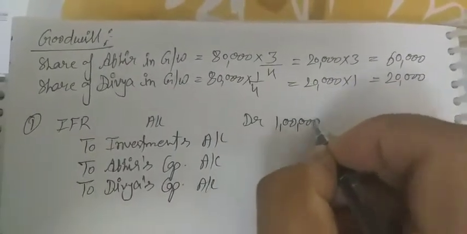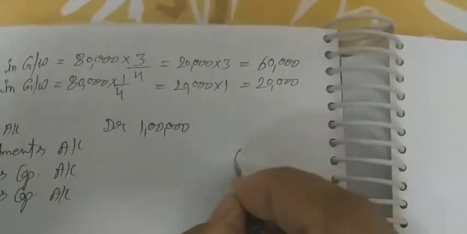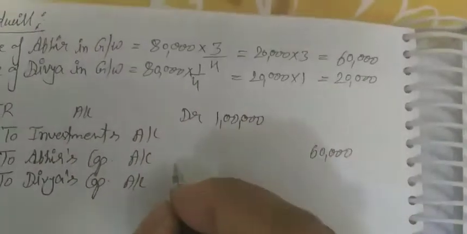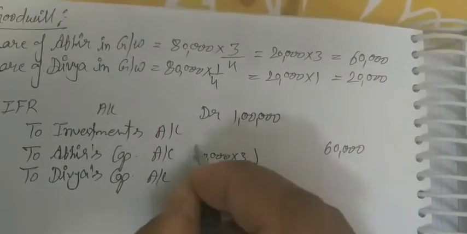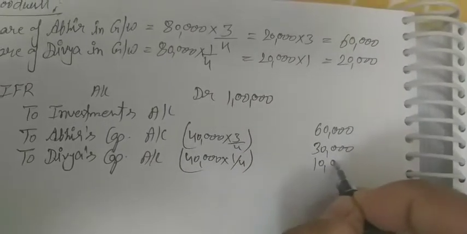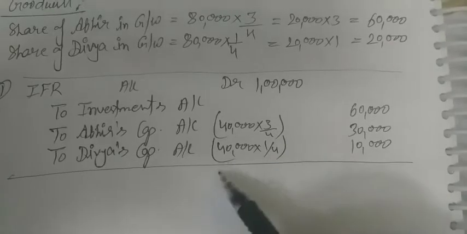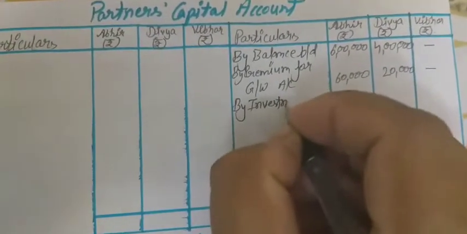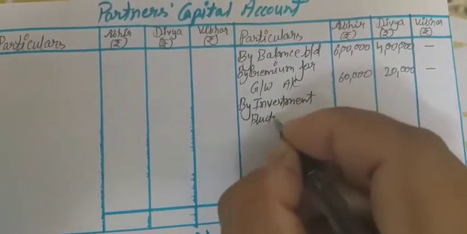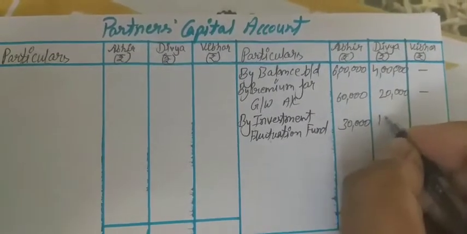1 lakh. Earlier the value of investment was 5 lakh, now it is 4,40,000, so the value has decreased by 60,000. So 60,000 goes here, and the remaining 40,000 will be distributed in their old profit sharing ratio, that is 3:1. So 40,000 multiplied by 3/4 and 40,000 multiplied by 1/4, that is 30,000 and 10,000. So according to the IFR, the partners' capital accounts are credited, so these will be credited by investment fluctuation fund account, that is 30,000 and 10,000.